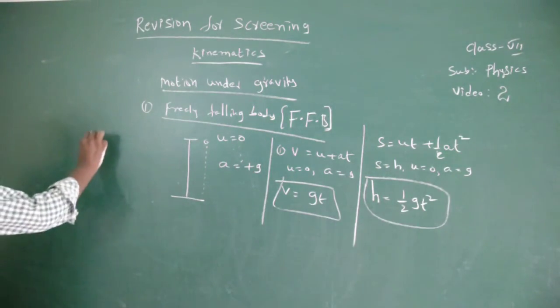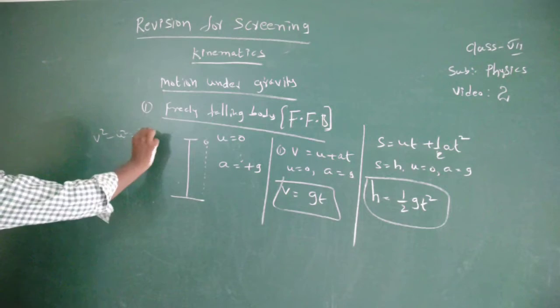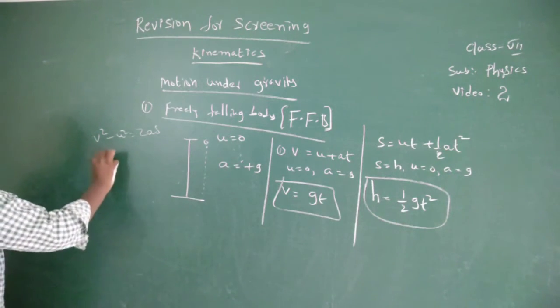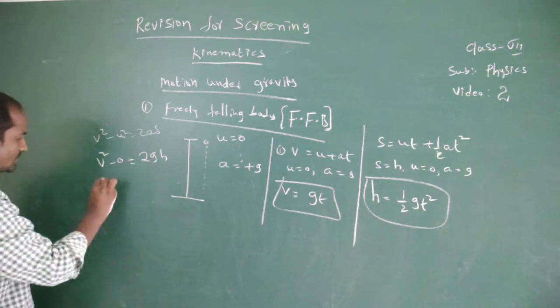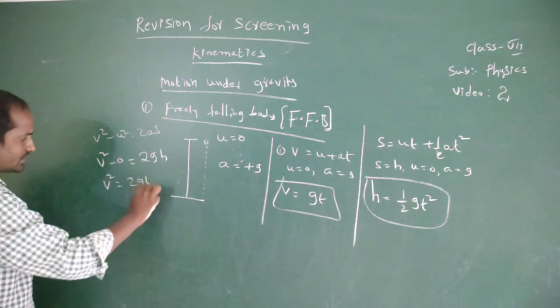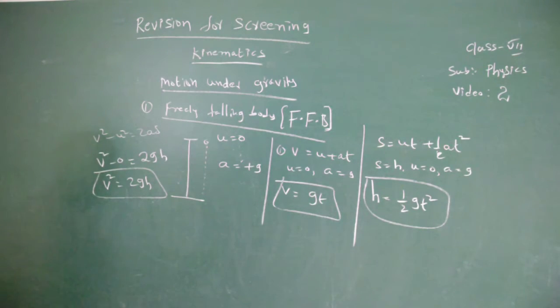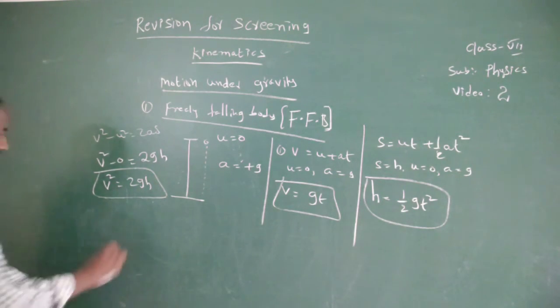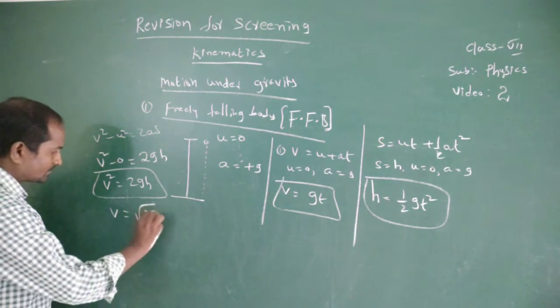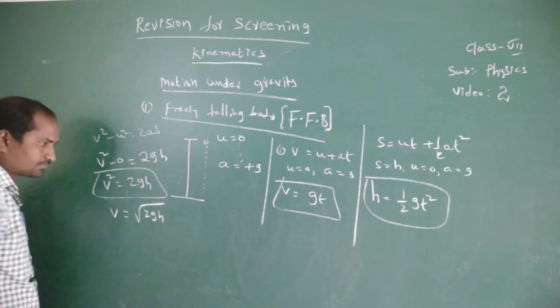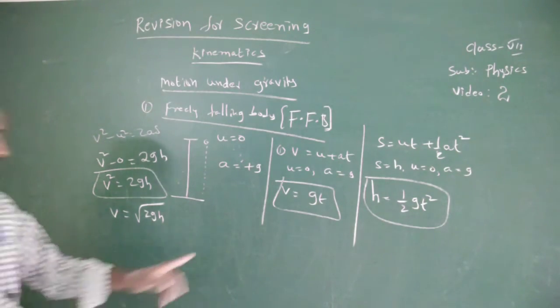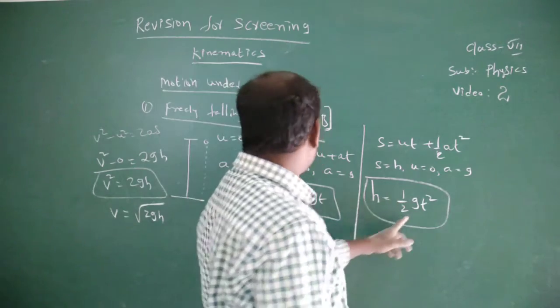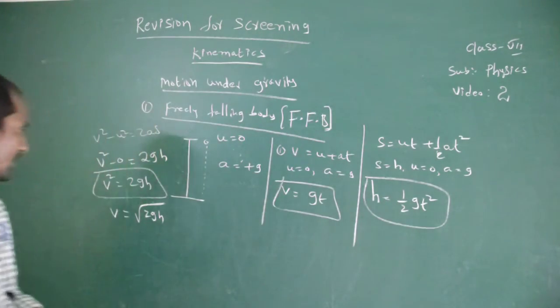Next, the third one, v square minus u square equal to 2as. So here v square minus 0 equal to 2gh, so v square equal to 2gh. It is the final velocity of the body. Therefore v equal to root of 2gh. These are the equations for the freely falling body: v equal to gt, height equal to half gt square, and the final velocity equal to root of 2gh.